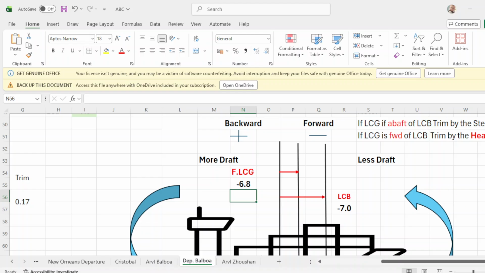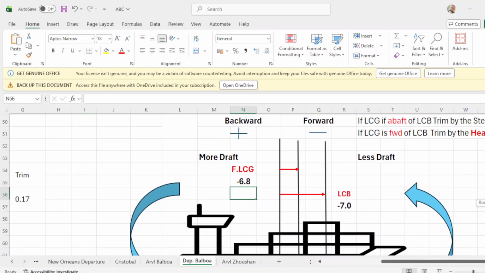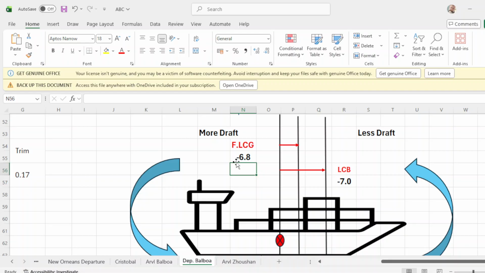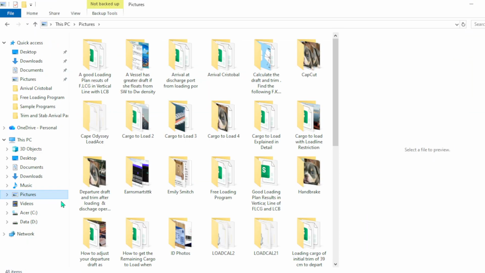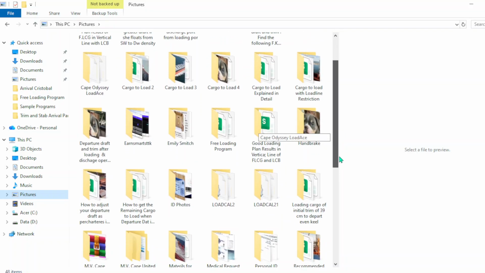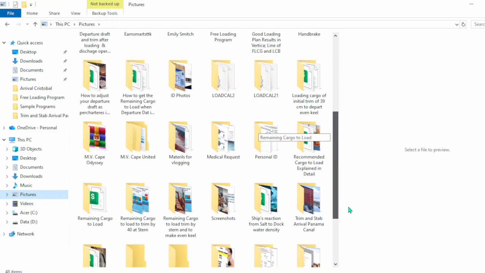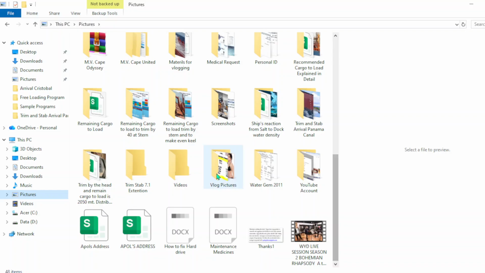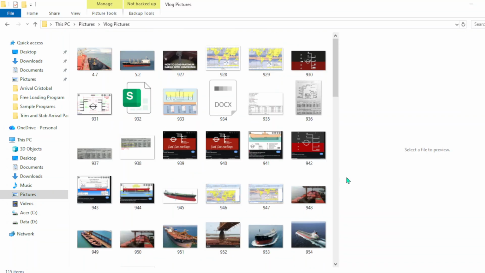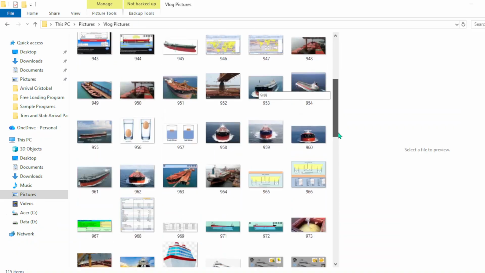Okay? Another explanation is when you say final LCG, okay, I will give you an idea. Let's go to pictures and let's go here to give you an idea. Okay, even keel.